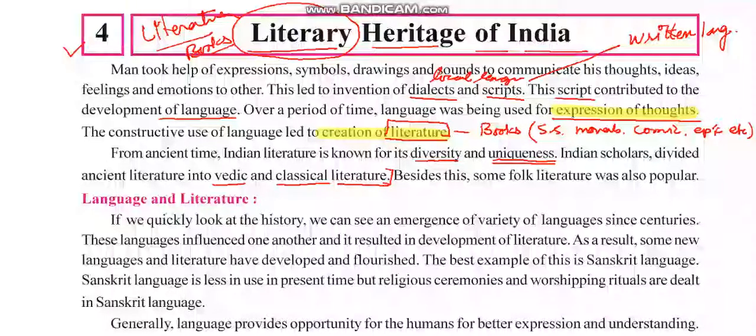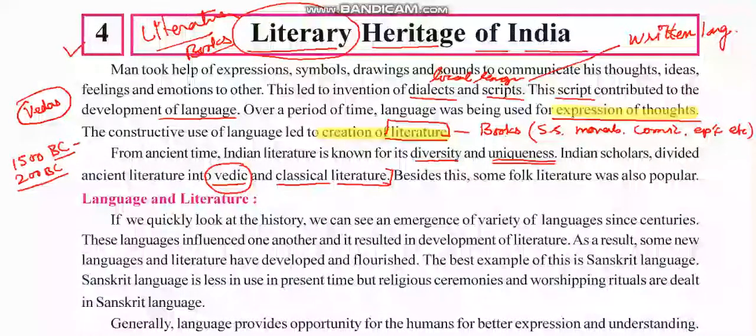Now the Vedic literature was basically spread, if you take the time duration, around 1500 BC, BC stands for before Christ, to 200 BC. The literature which was created during this era was basically going around our Vedas, which we are going to study later in the chapter.